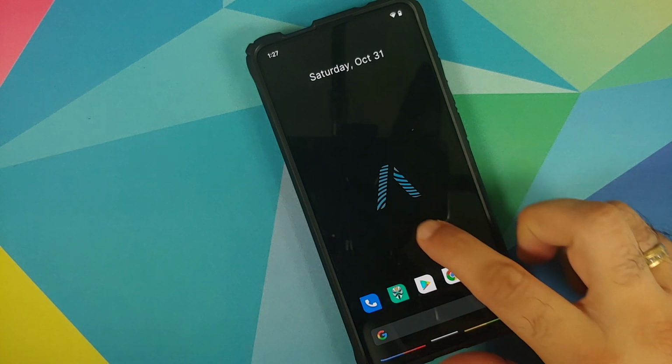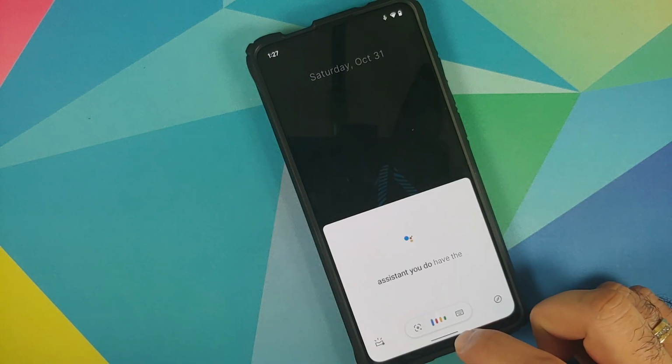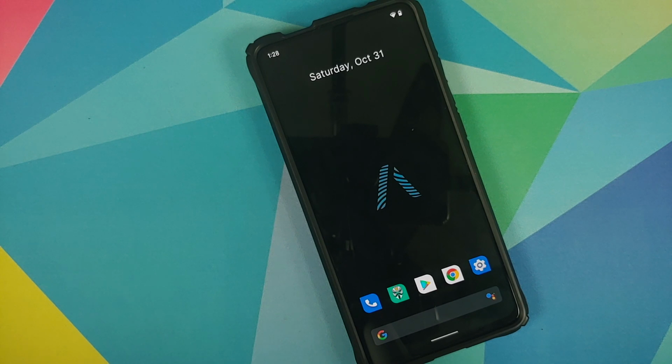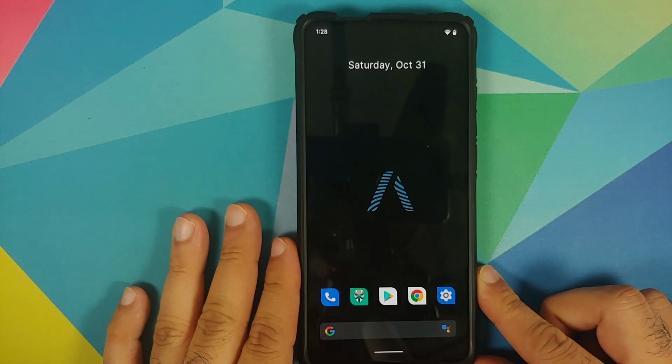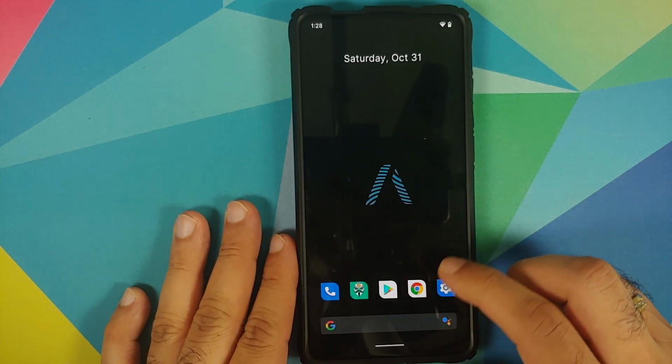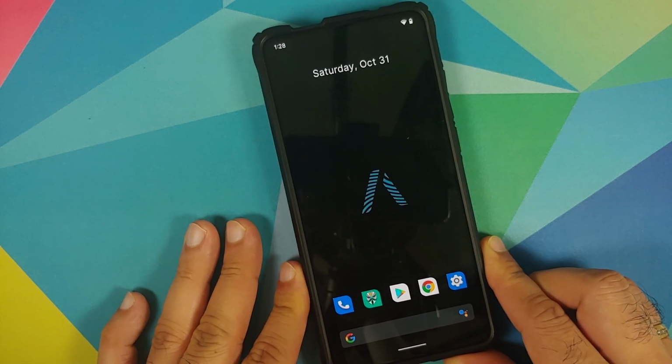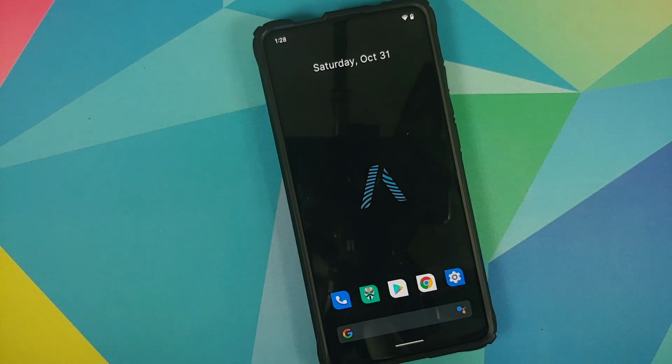In terms of Google Assistant, you do have the old style of Google Assistant, works absolutely fine. You do not have the OK Google hot word working. Other than that, about this 1.2.2 build on the Poco F1 as well, the build has some issues, and I am waiting for the developer to push out a new update.